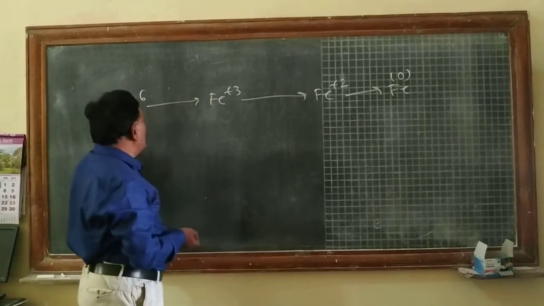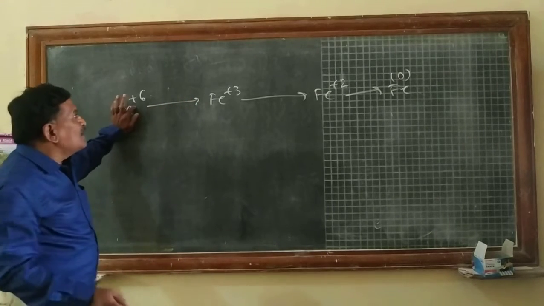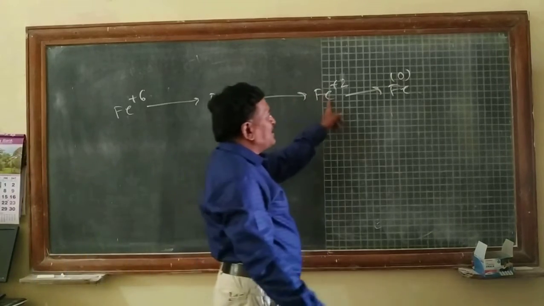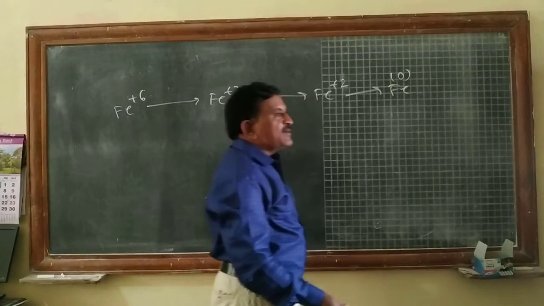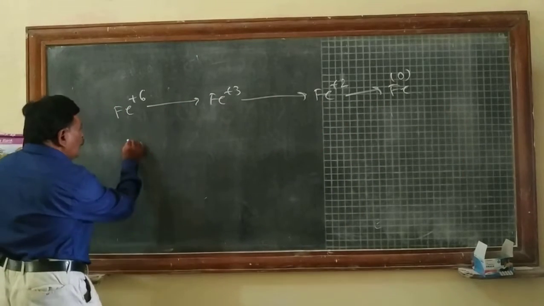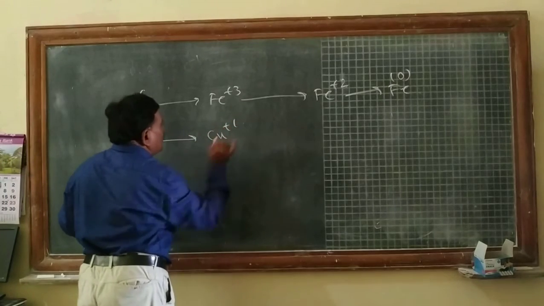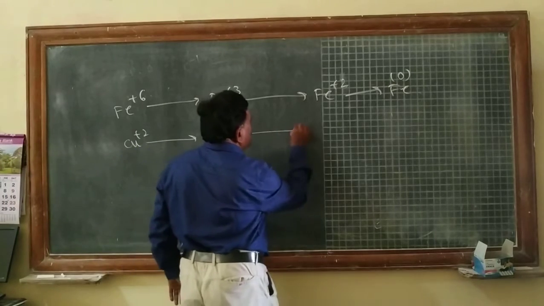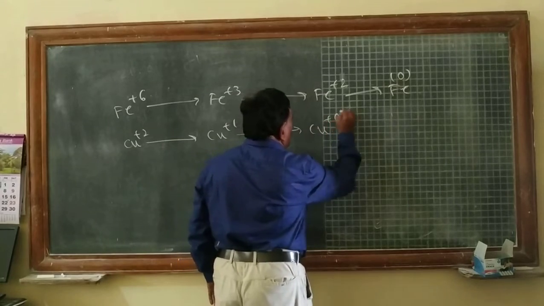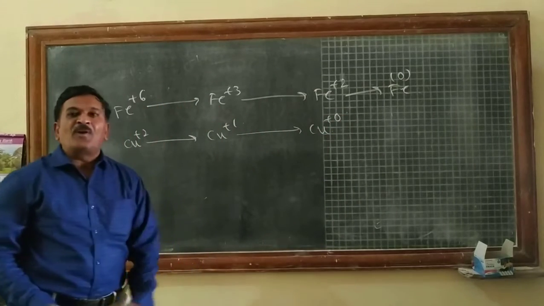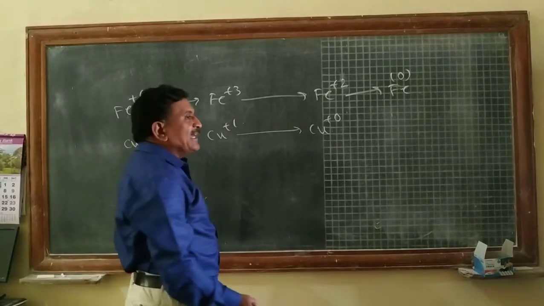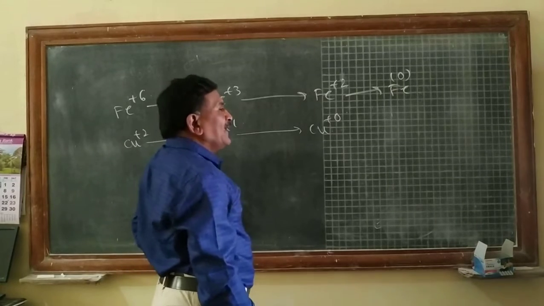That means when an iron metal has oxidation state plus 6, it changes to plus 3, plus 3 to plus 2, plus 2 to 0. So this is called disproportionation. Then we have copper: Cu plus 2 changes to Cu plus 1 and then to Cu 0. This is also an example of a disproportionation reaction.